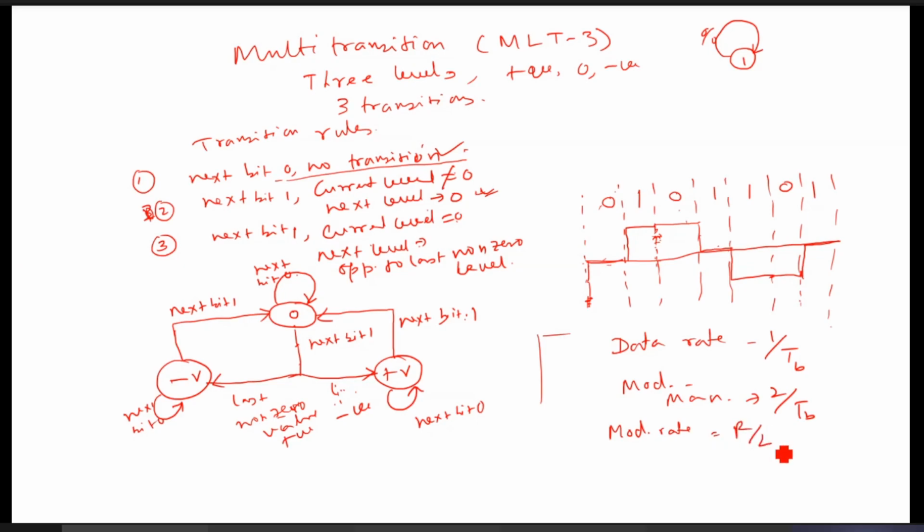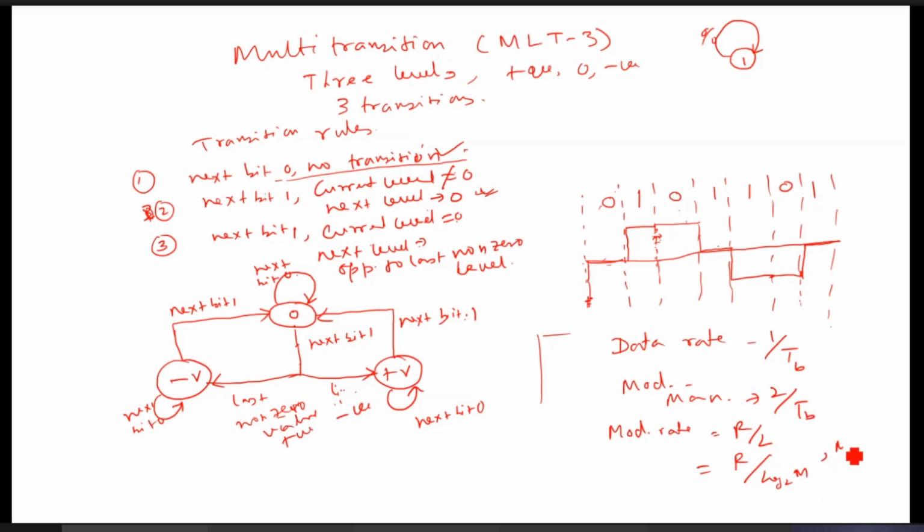The modulation rate we can consider is R by L, but L can be replaced by log 2 to the base M, where M represents the number of signal elements.